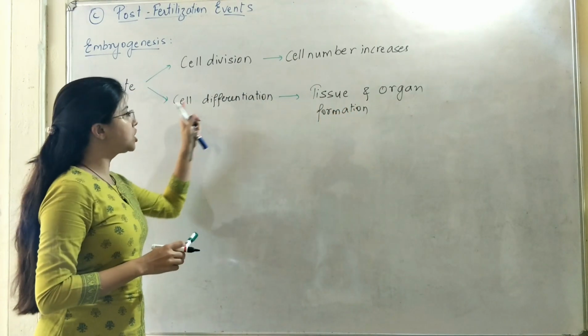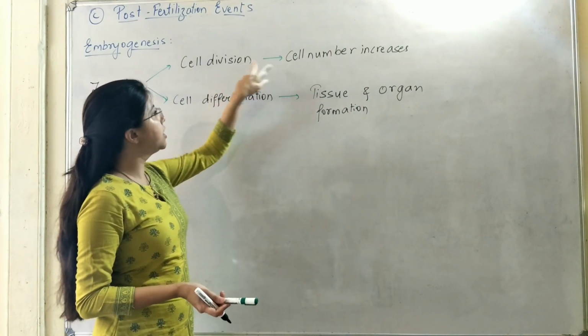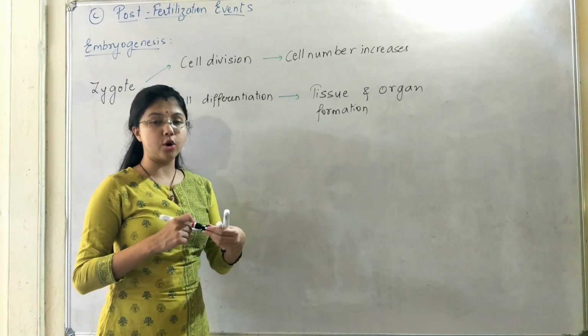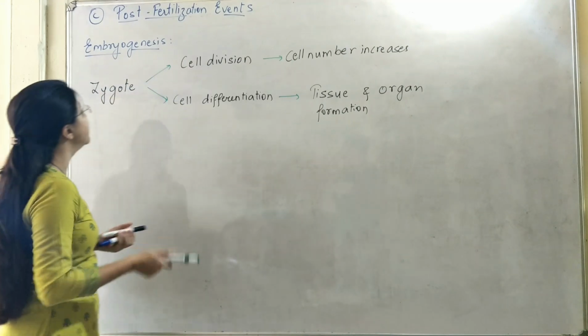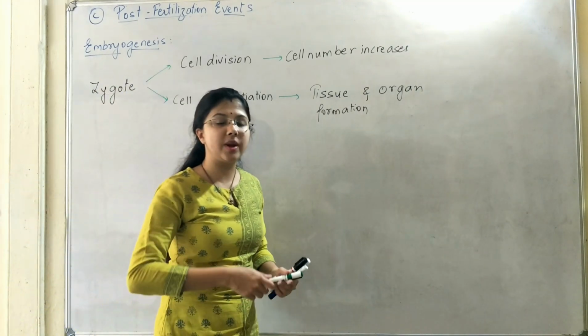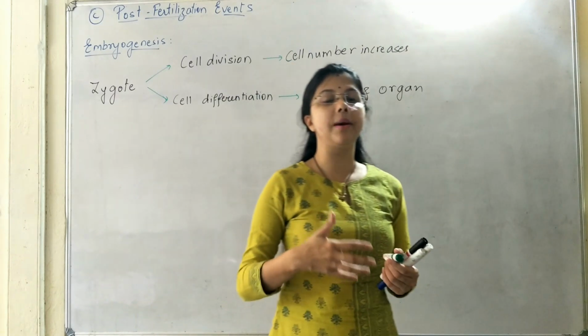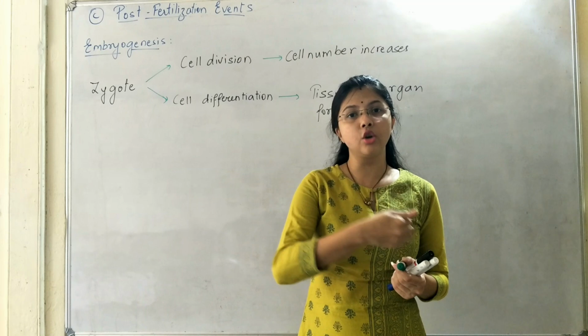So cell differentiation is a process which leads to specialized tissue and organ formation, whereas cell division helps in increasing the number of cells of the multicellular organism. Okay, again, when embryogenesis is taking place, that means when embryo formation takes place, that embryo undergoes certain developmental stages throughout its growth phase.